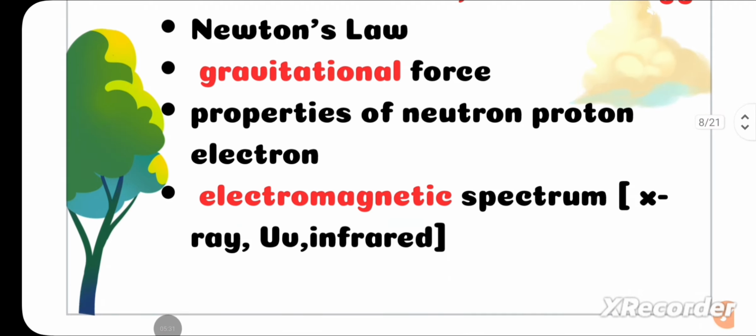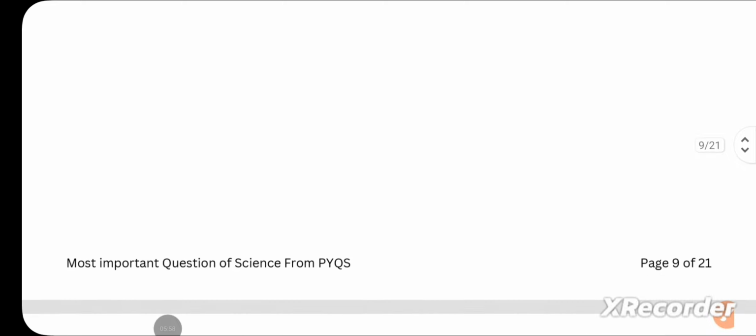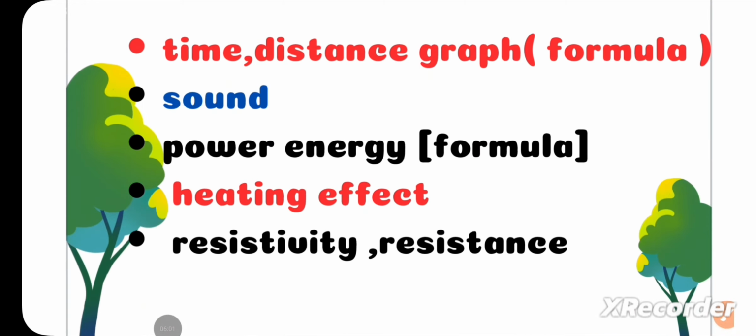Talking about electromagnetic spectrums, you have to remember the characteristics of waves, especially X-ray, UV rays, infrared rays, and their chronology in increasing and decreasing order according to wavelength as well as frequency. And questions are asked from gravitational force and electromagnetic spectrums regarding the characteristics of ultraviolet rays. And time distance questions are asked graph based as well as formula based.